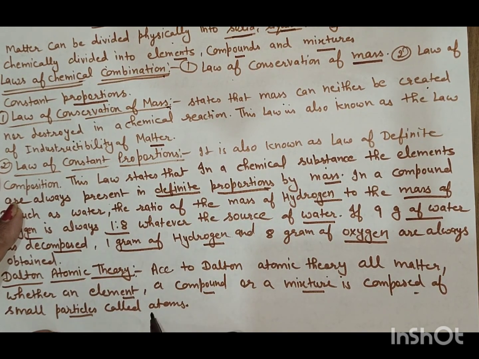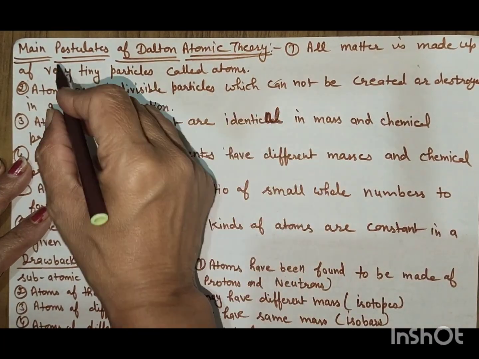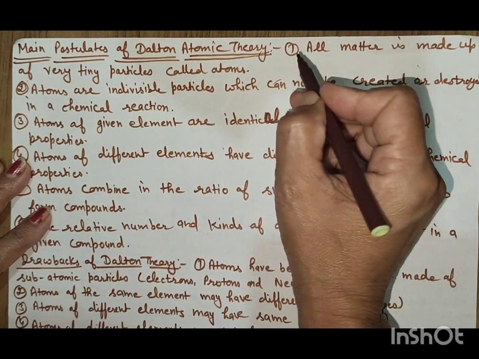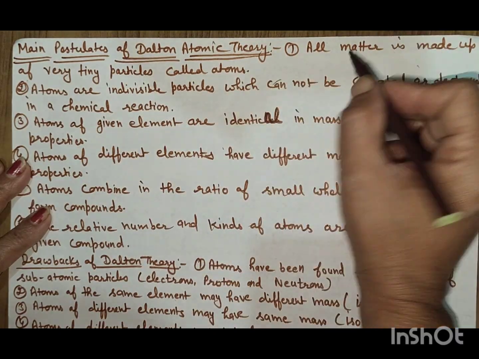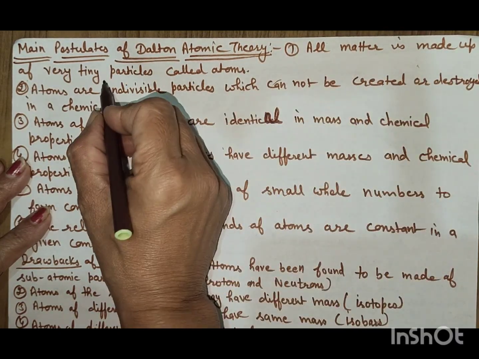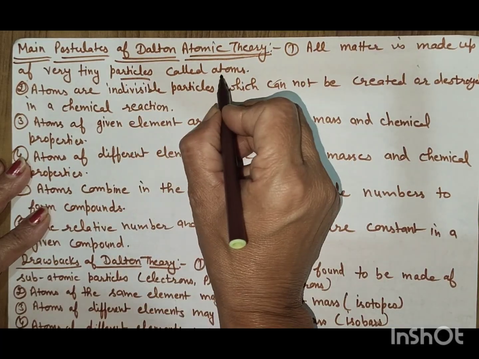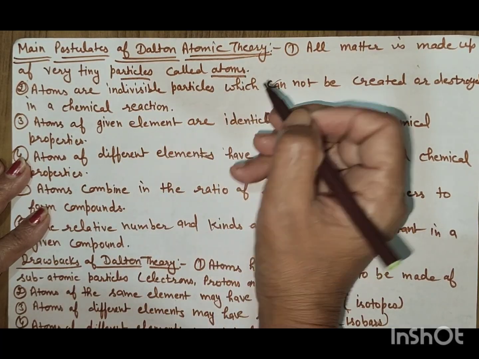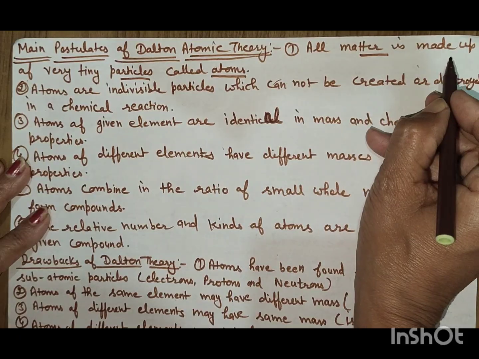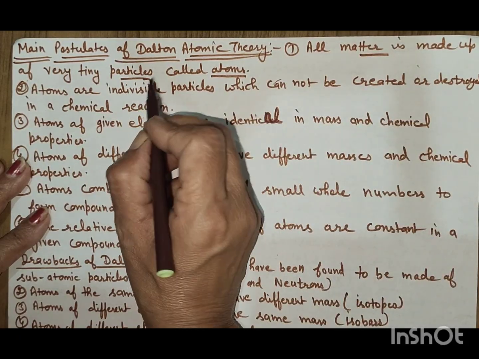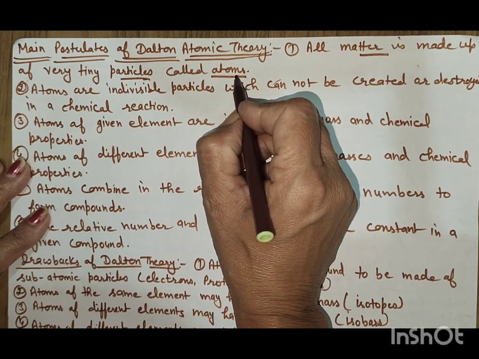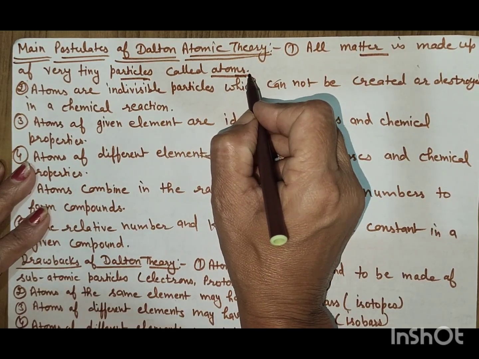small particles called atoms. Today we will discuss the main postulates of Dalton atomic theory. All matter is made up of very tiny particles called atoms. Dalton said that all matter is made up of very tiny particles, and these tiny particles are called atoms.